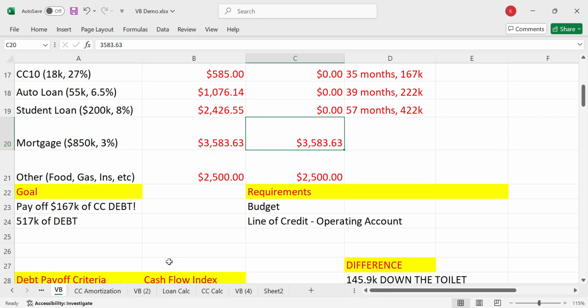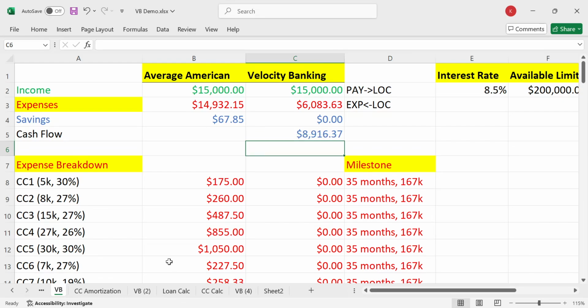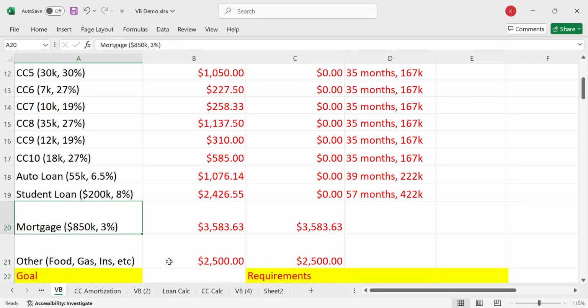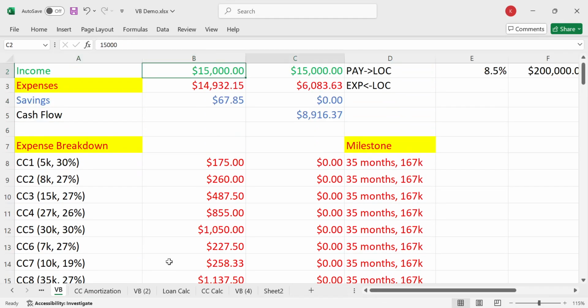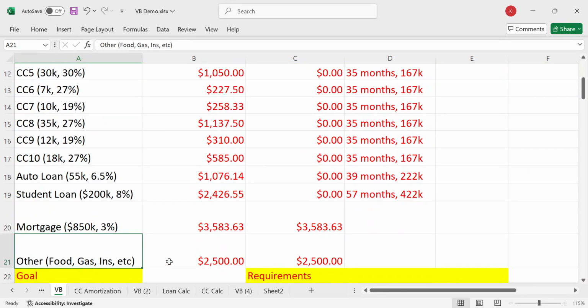And now the next thing that we have is the mortgage. Okay, so the mortgage, again, I would not put the whole thing into the line of credit, because number one, we don't even have a huge line of credit to fit the balance. It's only $200,000, right?